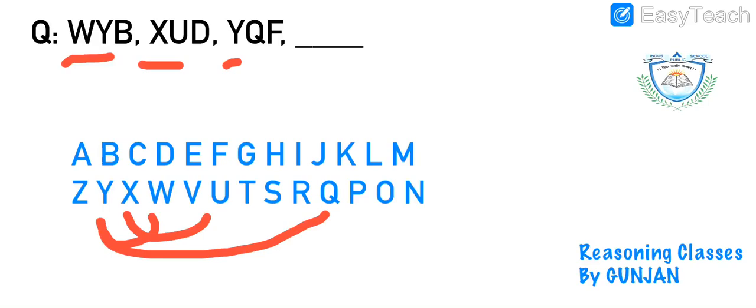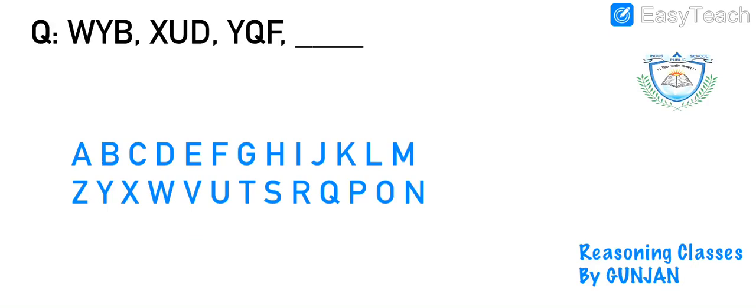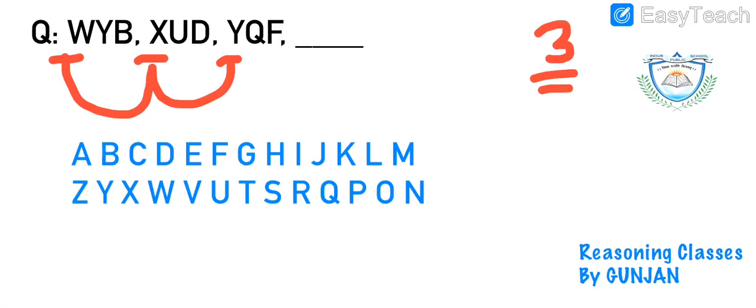That means they are not exactly in between these pairs. Okay, now since I told you that there is not one way to think the question, I will take one alphabet at a time and then check the logic. There are 3 alphabets in each pair. I will take one alphabet at a time and then move on to the next. W, X, Y. It becomes quite easier, right? So our first alphabet of the answer will be Z, right? Solved. It was very easy.